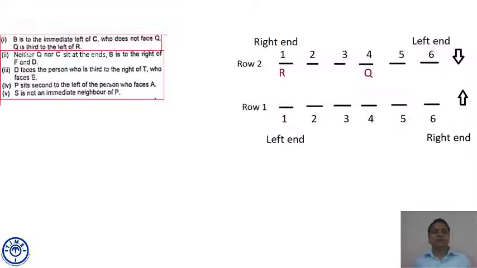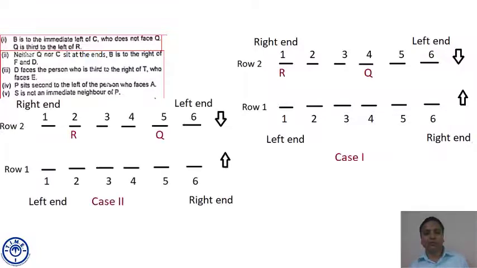We start with this. Q is third to the left of R. So we take an assumption. We put R at seat number 1 facing south. Its first left is 2, second left is seat number 3, third left is seat number 4, occupied by Q. But this is a pure assumption, so we make one more case. That's case 1. This is case 2. In this case, we place R at seat number 2. So Q will come at seat number 5.